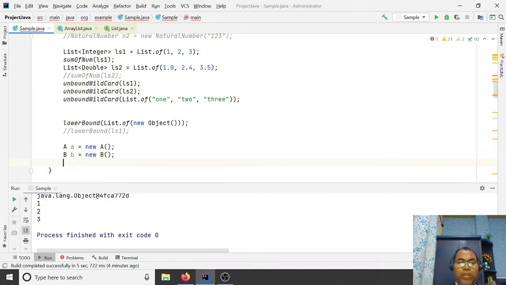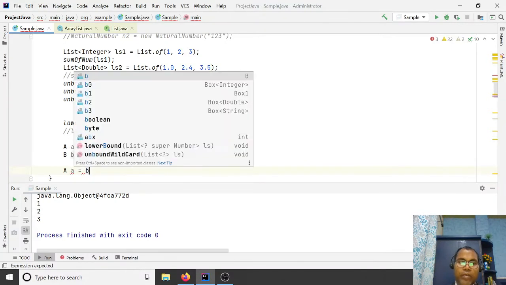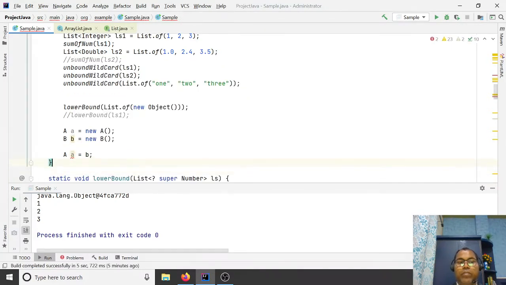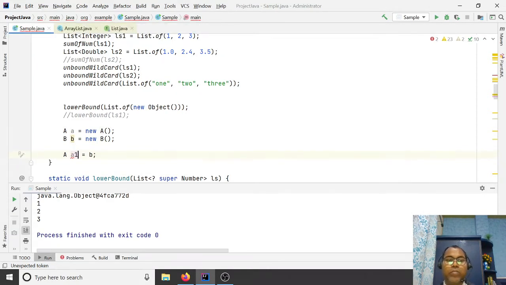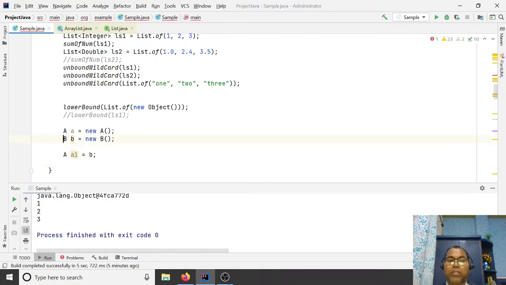Okay, and so here your superclass reference variable A can be assigned B. This is allowed. This is already a declared variable now, so just change it to A1. So on the superclass reference you can assign a subclass. But this works in your normal hierarchy.